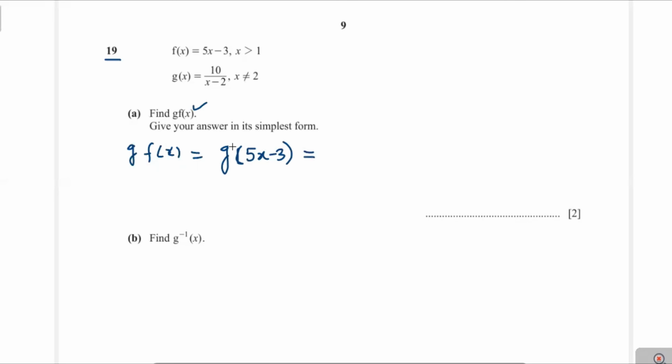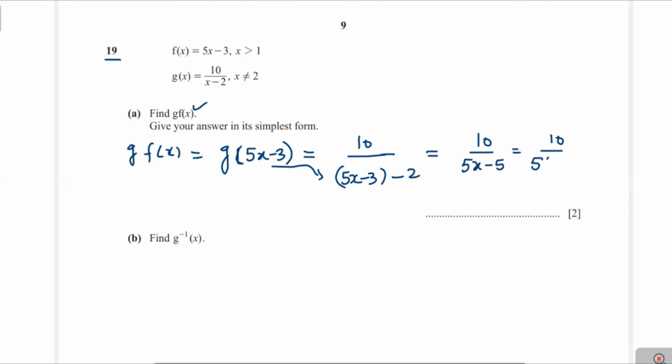That will be equal to, now g of x is 10 over x minus 2. Now we write here 5x minus 3 instead of x. Now you put the value here. Now we get 10 over 5x minus 5.